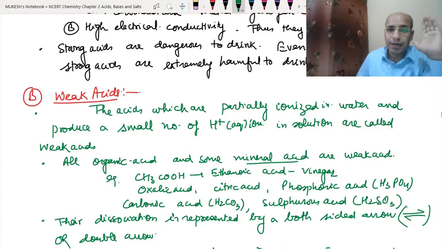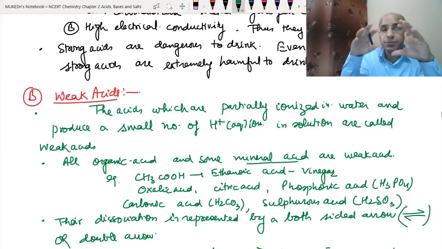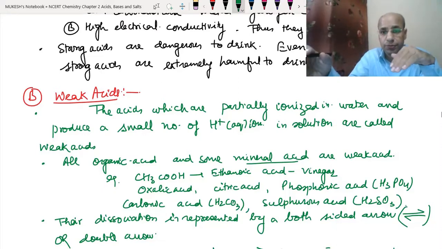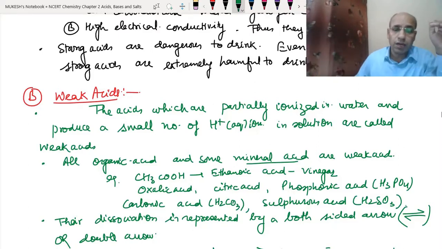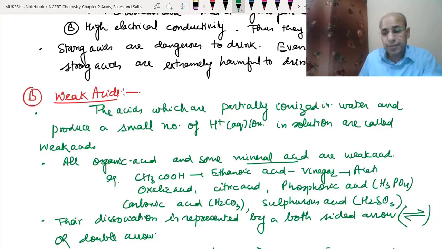Okay. So examples that we can take are all the organic acids, as we had discussed earlier also. Organic acids are acids which are found naturally in organisms, whether it is a plant or an animal. So all organic acids which we find in plants and animals are weak acids, and some of the mineral acids are also weak acids. For example, we have ethanoic acid or vinegar, and we also call it acetic acid. This is the common name of it.